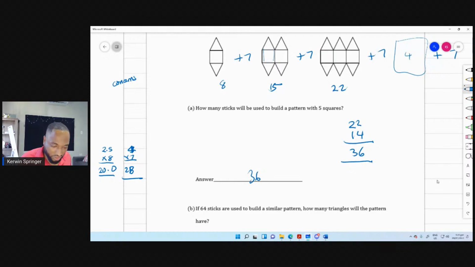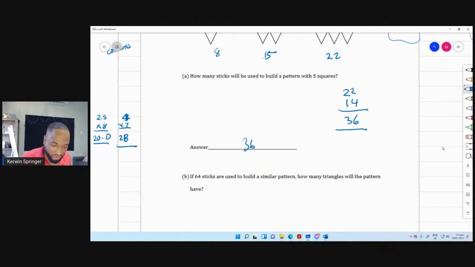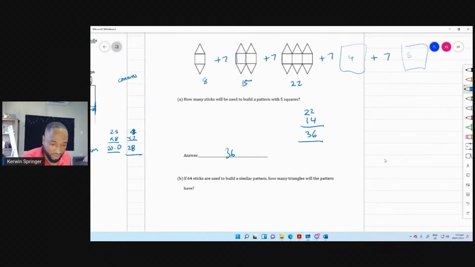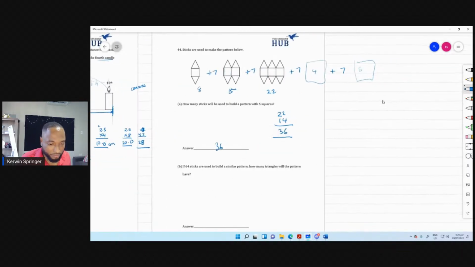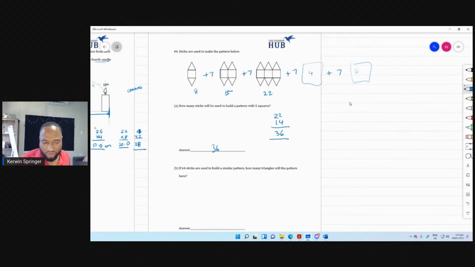And if 64 sticks are used to build a pattern, how many triangles will the pattern have? Well, I could create a formula for this, but I feel like they may just want you to continue the pattern. What do they want the students to do here? I don't think they want you to create a formula because that'll be like algebra. They want you to notice the pattern. I feel they just want you to continue the pattern.